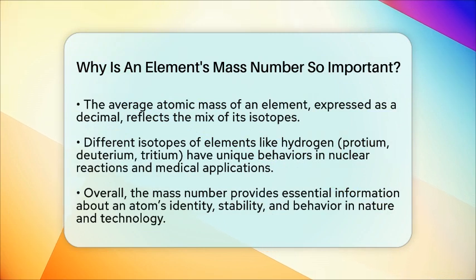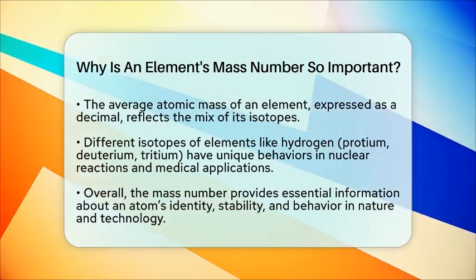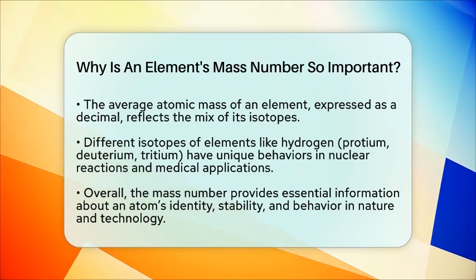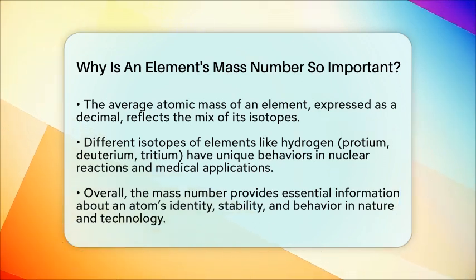In everyday life, the mass number explains differences among isotopes that can be used in real-world applications. For example, hydrogen has 3 isotopes: protium, deuterium, and tritium. Each has a different mass number, which affects their behavior in nuclear reactors, medical imaging, and water tracing experiments.